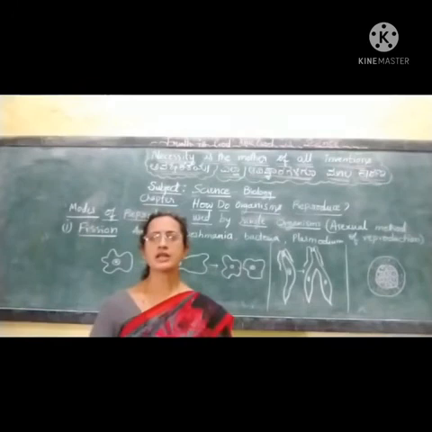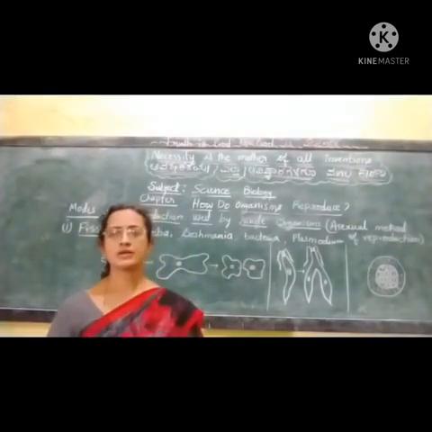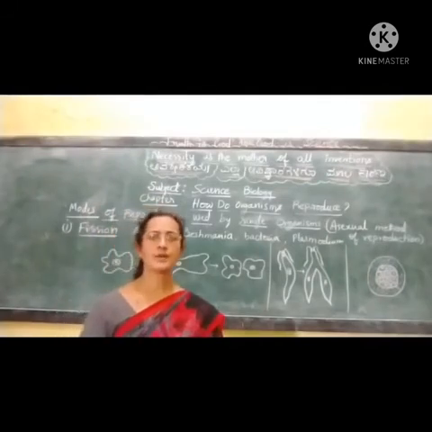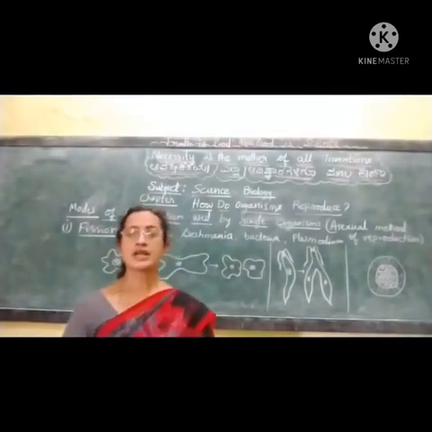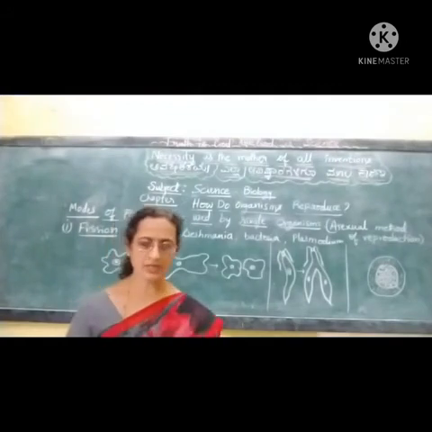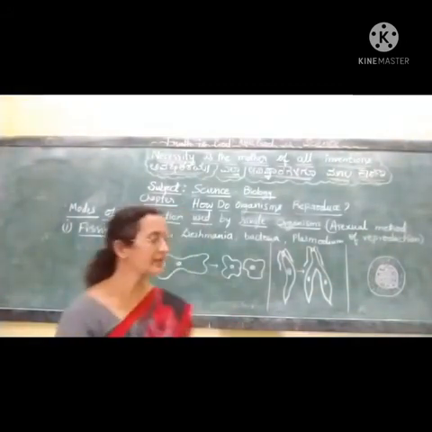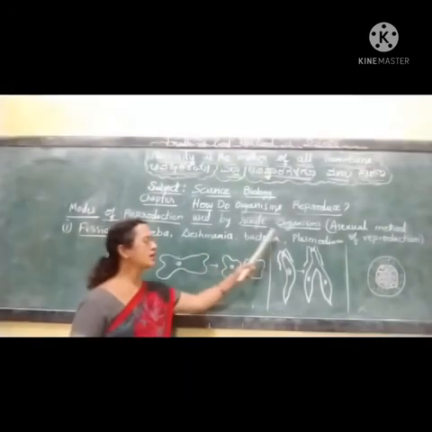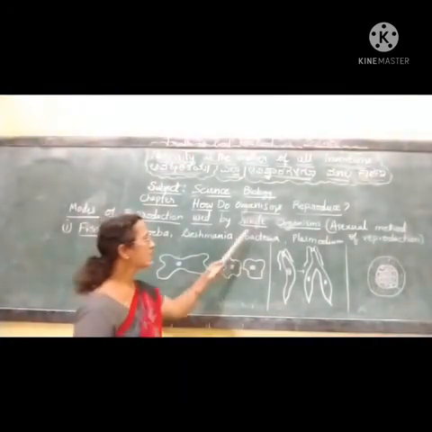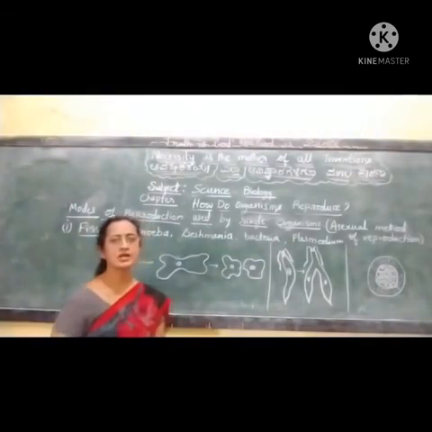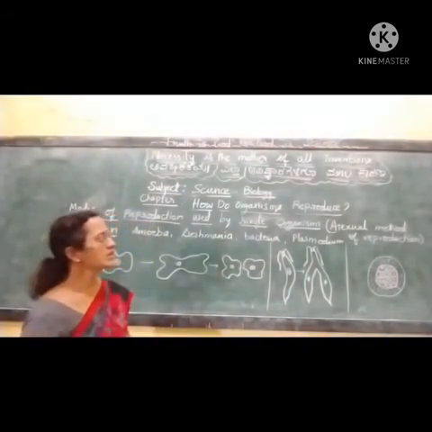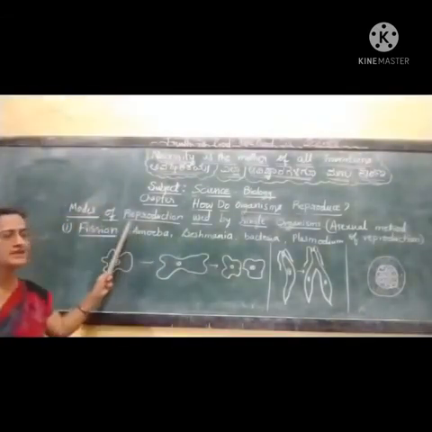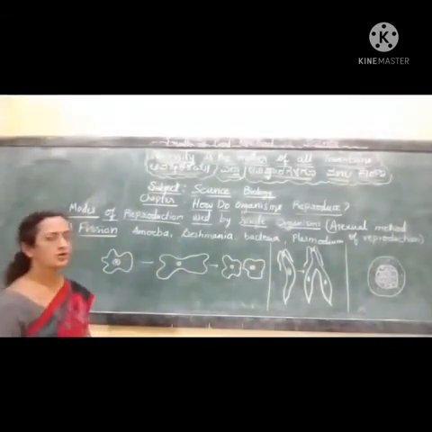In those organisms, a special type of reproduction was observed, and that is nothing but the asexual type of reproduction. We are learning under the heading modes of reproduction used by single organisms. Single organisms here are considered unicellular organisms, and the mode of reproduction here is the asexual mode.